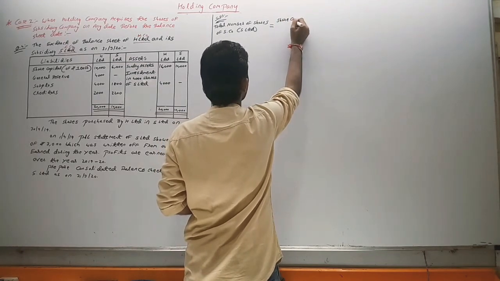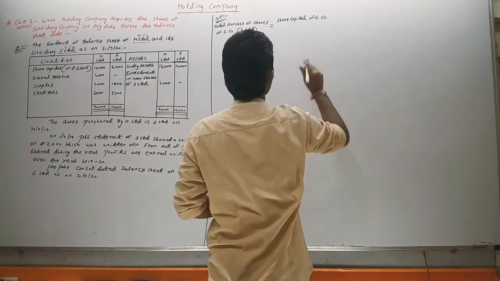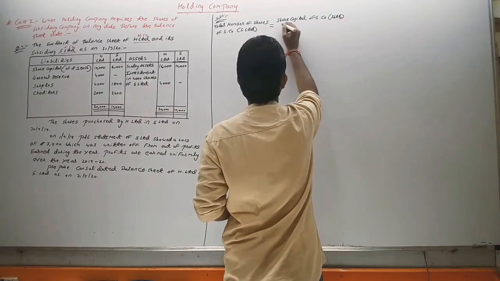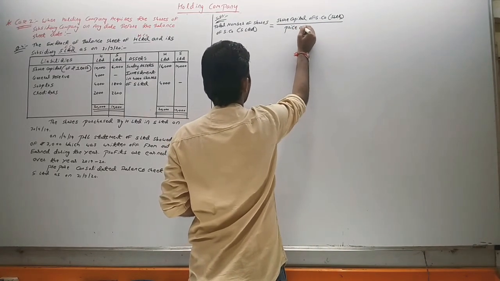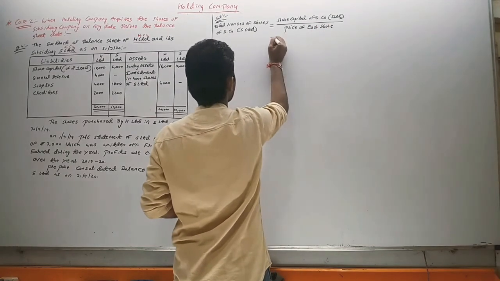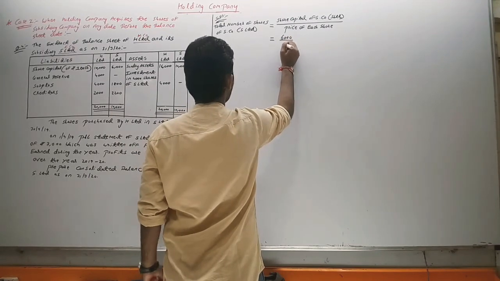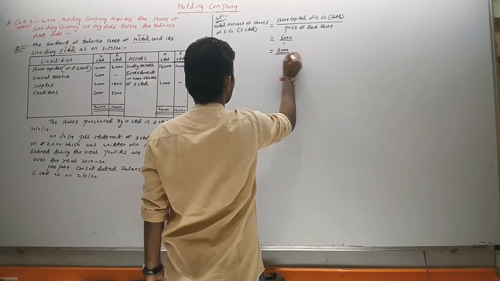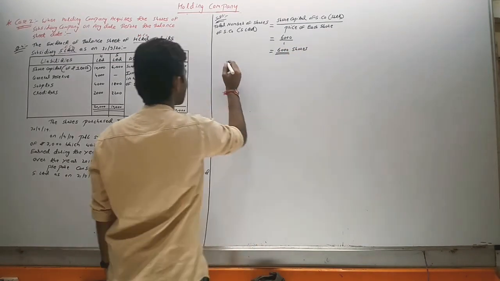Share capital of the subsidiary company divided by the price of each share. Share capital of S Limited is 6,000. Price of each share is ₹1. So it equals 6,000 shares. Now we can calculate the percentage holding.